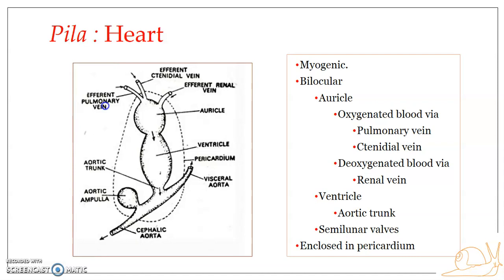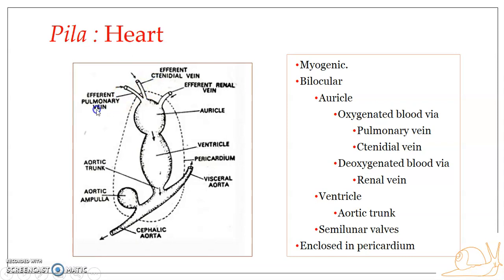Now when we are speaking about efferent, it means it is coming out of that particular organ. So if it is the efferent pulmonary vein, what does it mean? It is a vein which carries blood away from the lungs, towards the heart, right? Similarly, the efferent tenedial vein comes out of the tenedium, it takes blood from the tenedium. This is the efferent renal vein, that means it is coming out from the kidney, ending up in the heart. Coming back, we have two vessels which carry oxygenated blood.